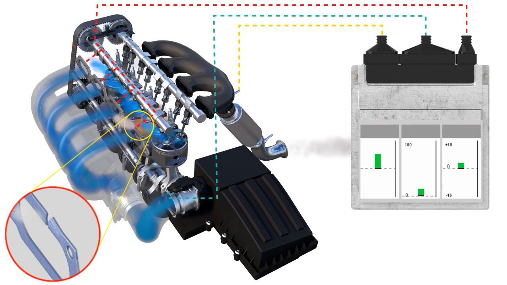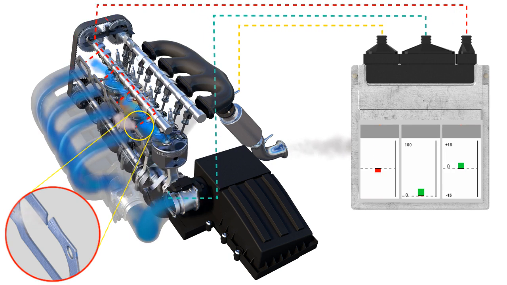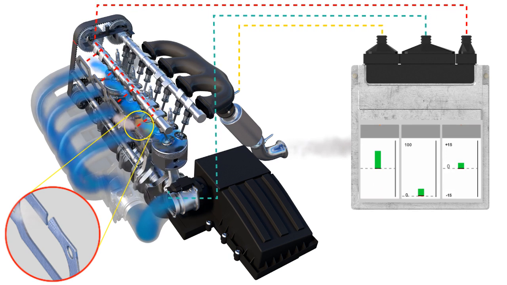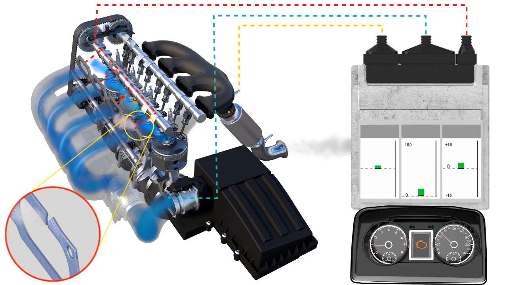Engines with vacuum leaks can run rough, and if the vacuum leak is severe enough, it may not idle at all. When a vacuum leak occurs, the oxygen sensors will send a lean signal to the engine computer, which will then store a diagnostic trouble code and illuminate the check engine light.